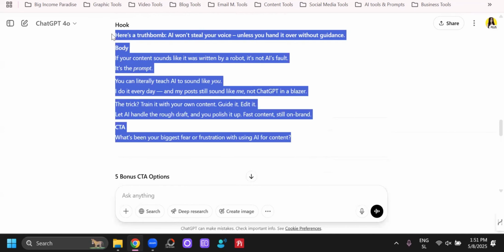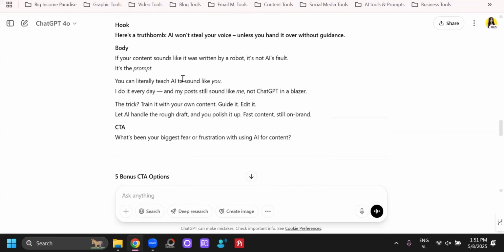Then let's say this is a great post. Let's say it's totally in my voice. I still do change up some stuff. Like, for example, this part, I wouldn't write it like this because I just don't like it. It sounds weird, doesn't it? Like, the trick, train it with your own content, guide it, edit it. I don't like that part. I would change it like this. The trick is to train it with your own content, guide it, and edit the content at the end, or edit the post at the end.